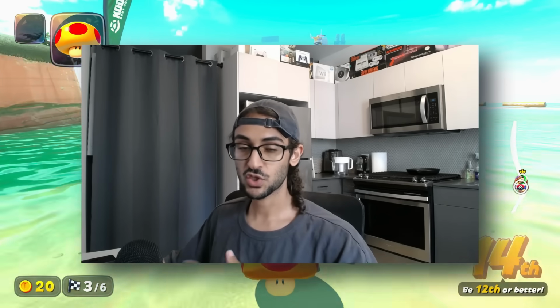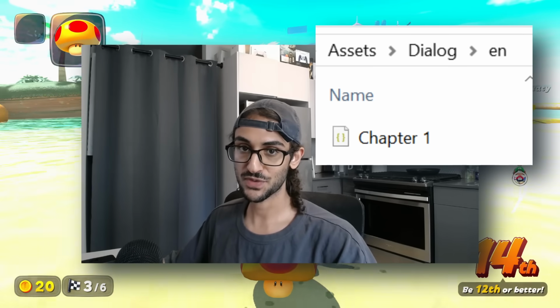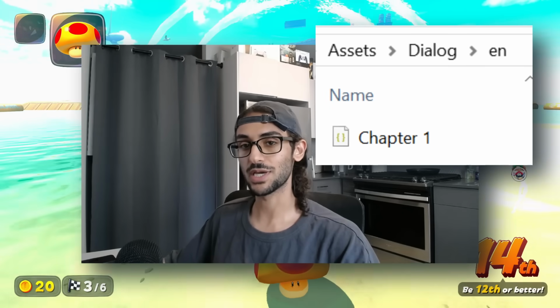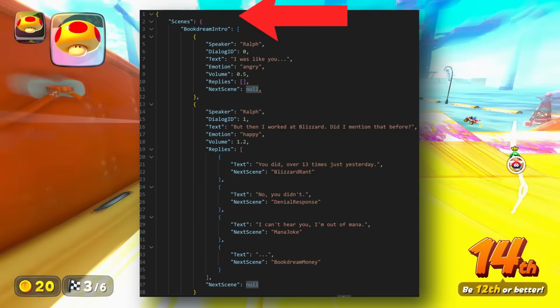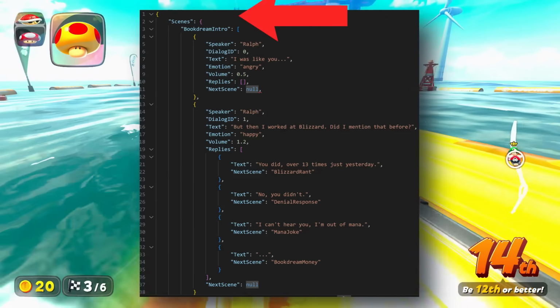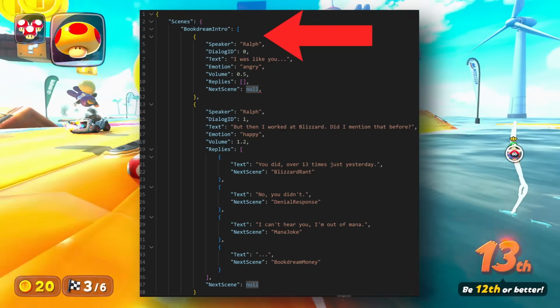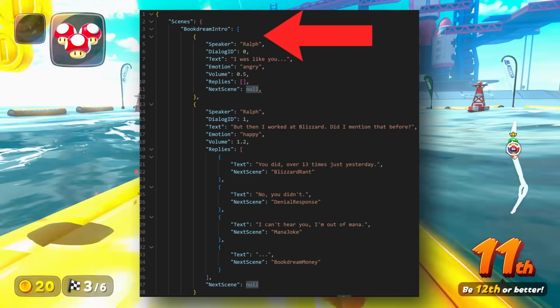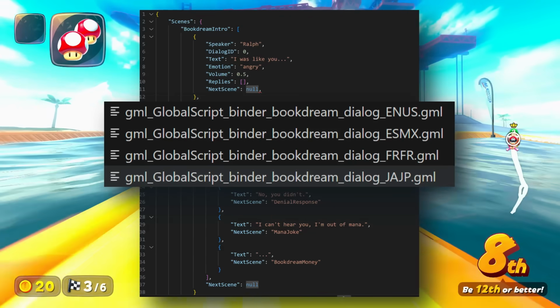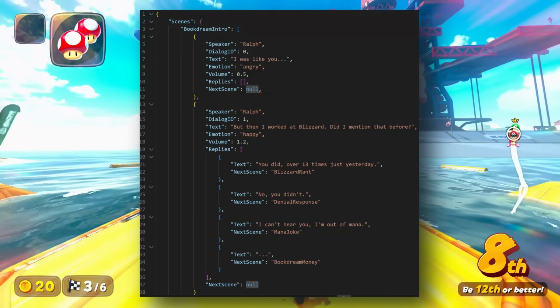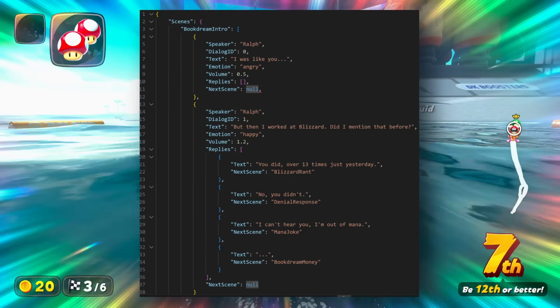What I would do, instead of checking in these files, would be to ship them with my game's local files and assets. I would then partition the dialog assets by localization. Notice how in my chapter1.json file, we have scenes, and scenes has multiple keys, each the name of a particular scene. We start off with Book Dream Intro, which was the name of one of his files that contained a bunch of dialogue. We then go through every dialogue within the list of Book Dream Intro.